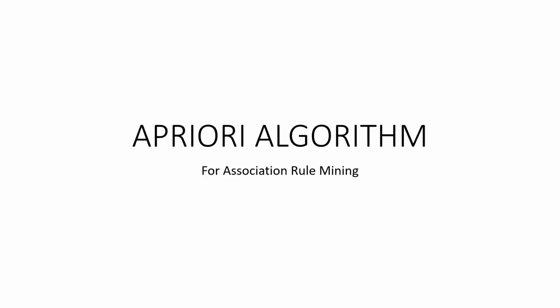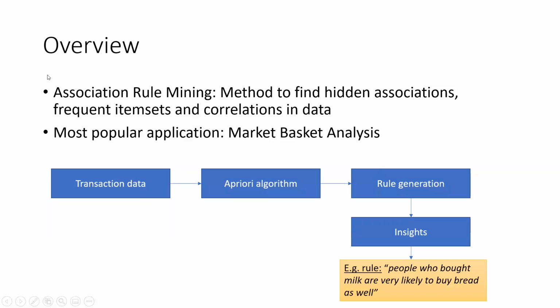Today I will be covering the Apriori algorithm, which is used in association rule mining. It is a technique used to find hidden associations, frequent item sets, and correlations in data. The most popular application of the Apriori algorithm is market basket analysis. I'm sure most of you are familiar with this technique. We arrive at the results of market basket analysis by applying the Apriori algorithm.